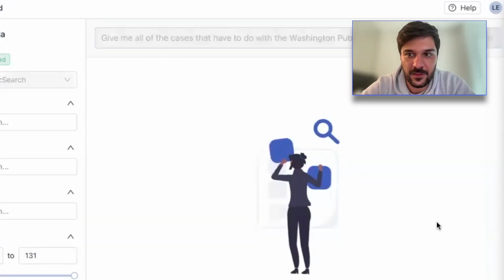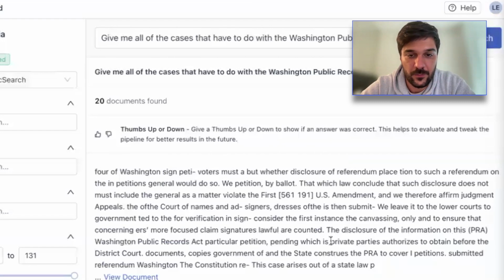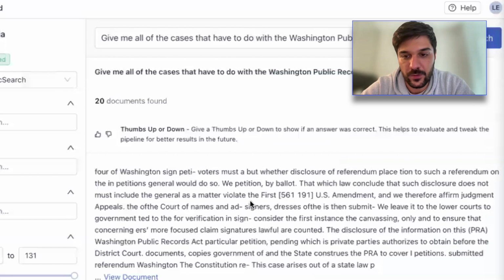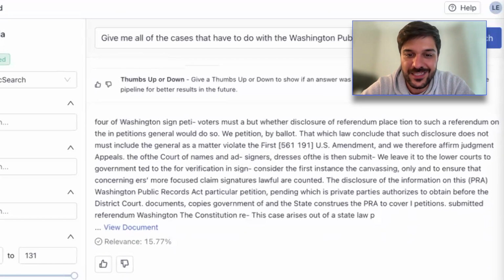Exactly. And again, all we're doing there is taking that query, embedding it, and then comparing it with the underlying documents to return the most relevant documents. That's what you see here. We can take a look at the snippet that's being returned. As an end user, I can leave a thumbs up or a thumbs down. And then of course, if you click into the source,